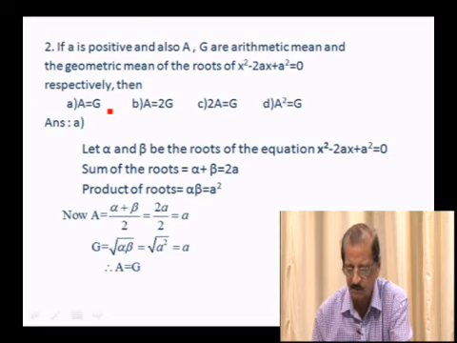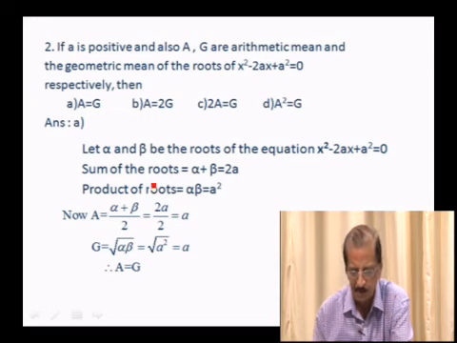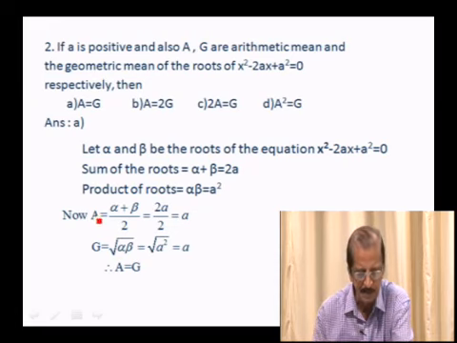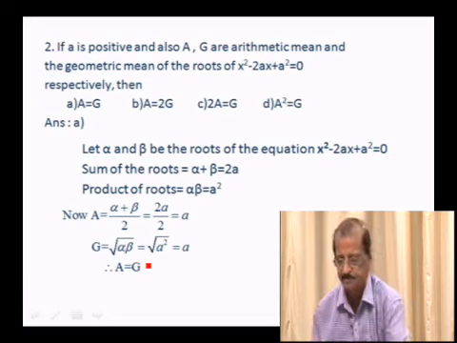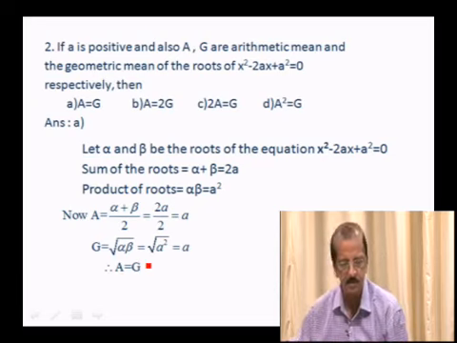Sum of the roots alpha plus beta is equal to 2a, product of the roots alpha beta is a square. So capital A, the arithmetic mean, is alpha plus beta by 2, that is 2a by 2, is equal to a, and capital G is the geometric mean, that is root of alpha beta, that is alpha beta is a square, root of a square is equal to a, therefore A equals G. So the option is A.